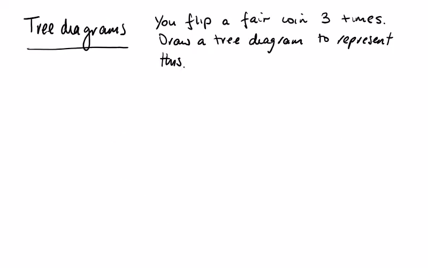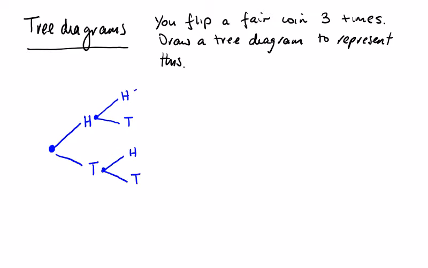Tree diagrams in probability are a nice way to look at probabilities. So if we flip a fair coin 3 times, what are our options? So here's my coin. I can get a head, or I can get a tail. So now I'm flipping my coin again. The second time, I can also get a head or a tail if I've gotten the head the first time. And I can also get a head and a tail if I get a tail the first time.